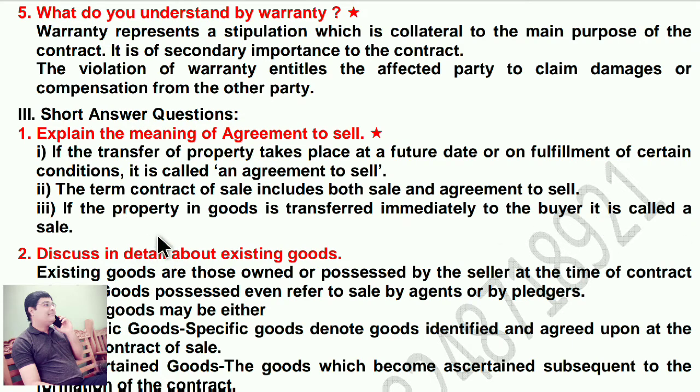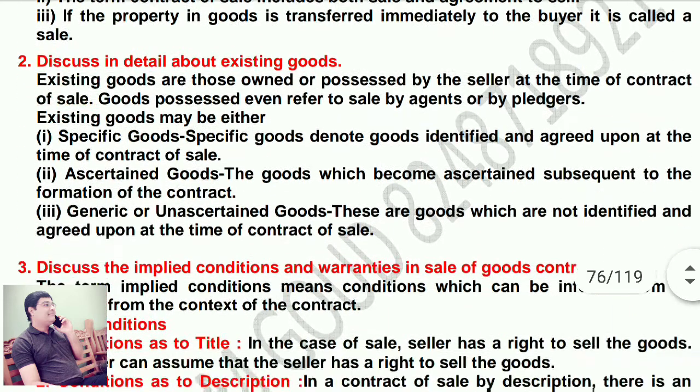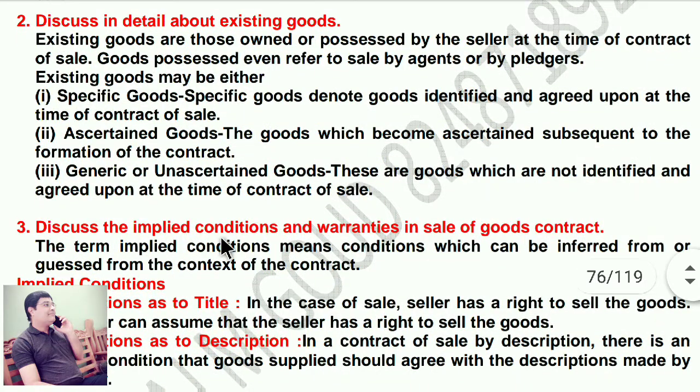Discuss in detail about existing goods. Existing goods are those owned or possessed by the seller at the time of contract of sale. Goods possessed, even if referred to sale by agents or by pledgees. Existing goods may be either specific goods, ascertained goods or generic goods.